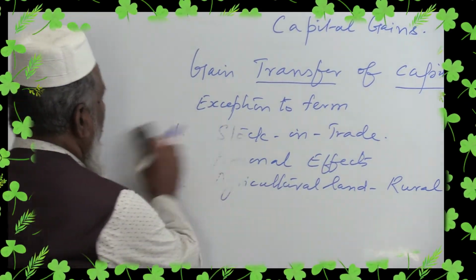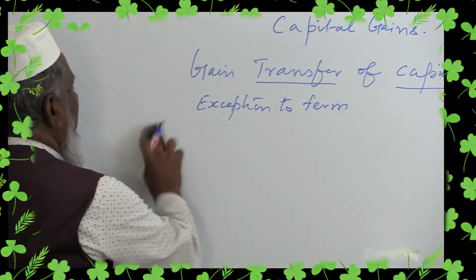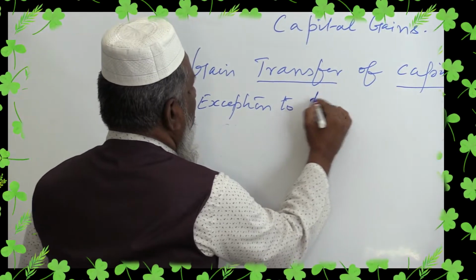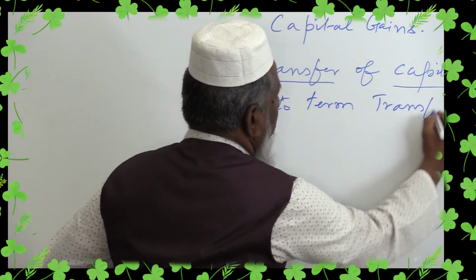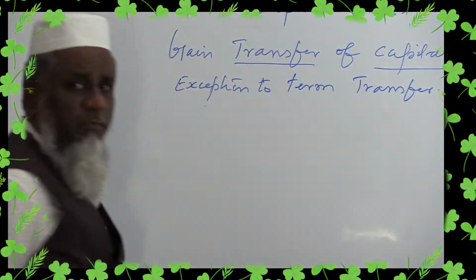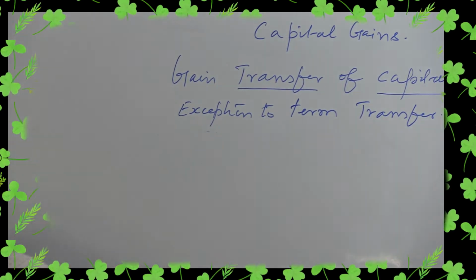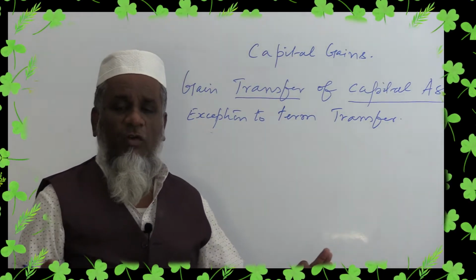The next thing that we are supposed to understand and remember is the exception to the term transfer. For income tax purposes, when we calculate the capital gain, there are certain exceptions which cannot be considered as transfer at all.